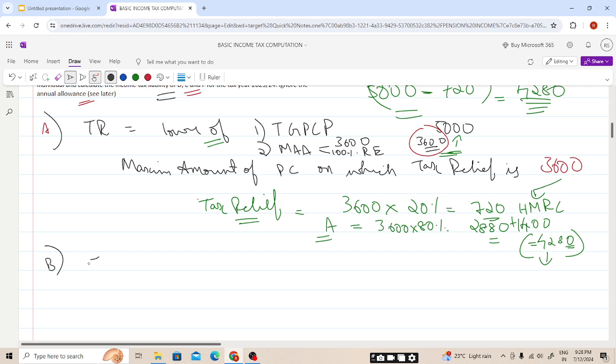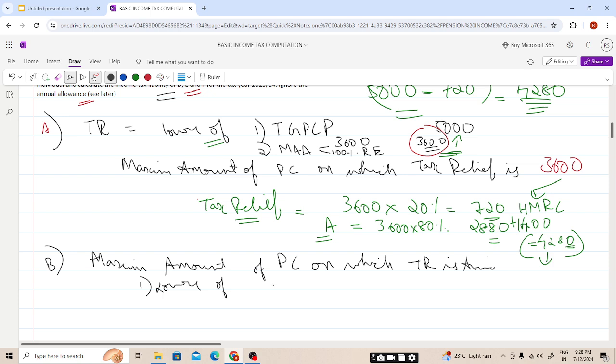The maximum amount of pension contribution on which tax relief is available is the lower of two things, students, 1 and 2. Total gross pension contribution paid, and maximum annual amount.